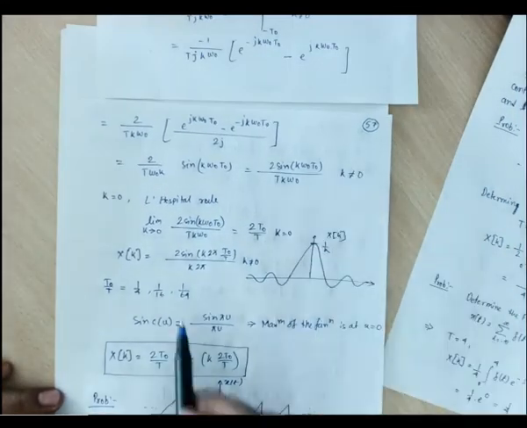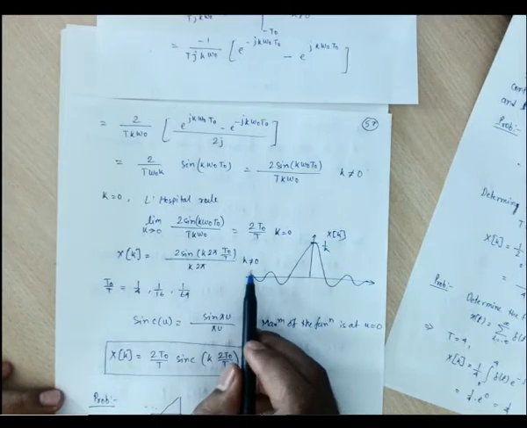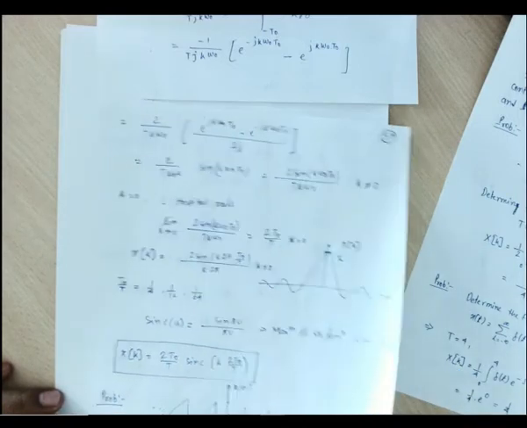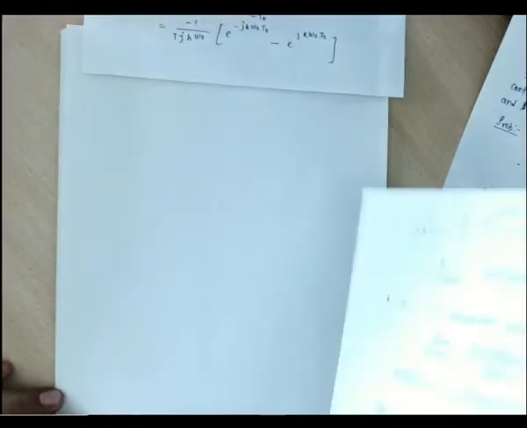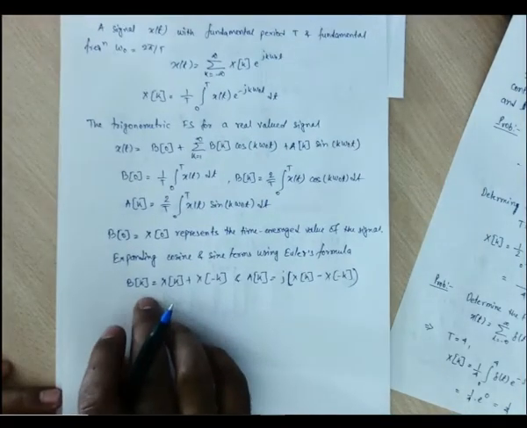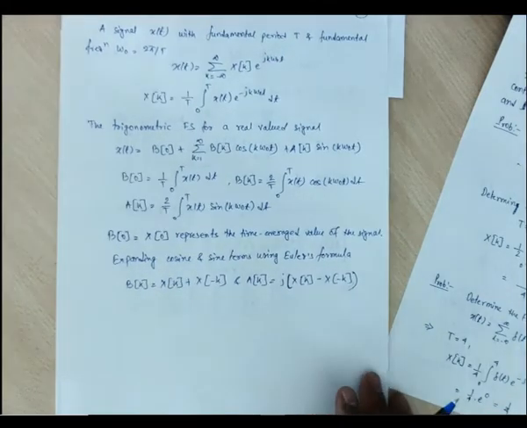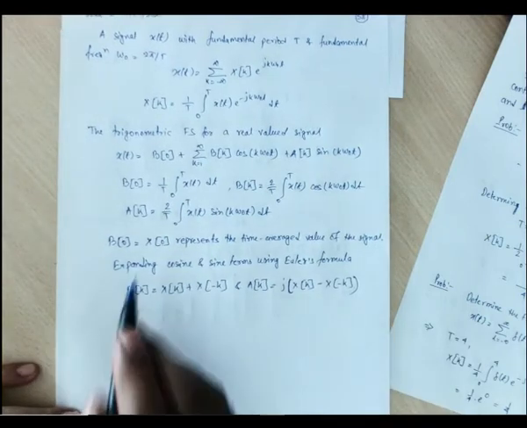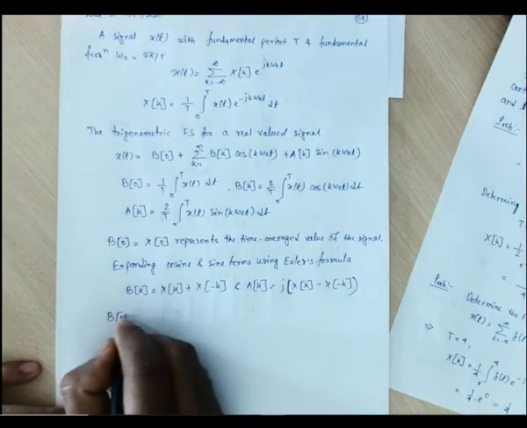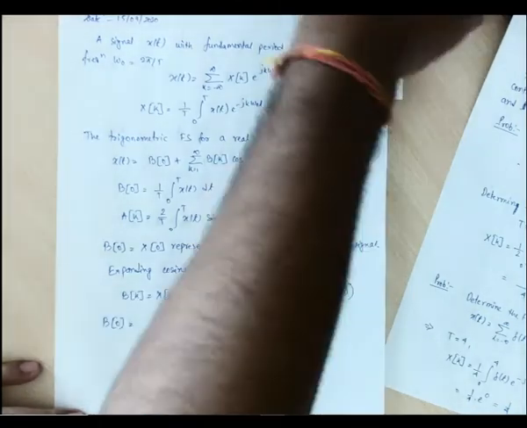Yes, this is the xk we have found, the xk for k not equal to 0. The same thing we can also derive using this formula, this representation of the trigonometric Fourier series. From this we can find this b0. b0 is the same as x of 0, that is what we have found.